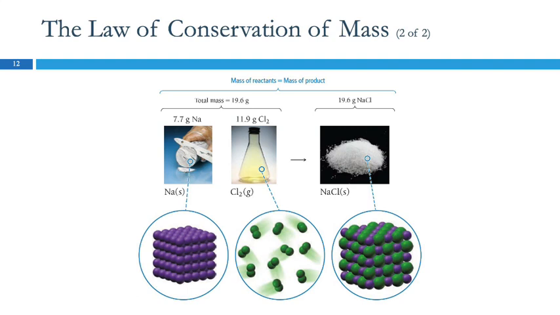We can use this to do some very simple calculations. Here, if you react 7.7 grams of sodium and 11.9 grams of chlorine, and they make sodium chloride, the mass of sodium chloride produced is equal to the sum of the masses that you started out with. So there's a couple questions on the worksheet that talk about the law of conservation of mass, and those are just adding, subtracting problems. We're not doing stoichiometry yet, because if I haven't talked about it in class yet, we're going to figure you don't know about it yet.